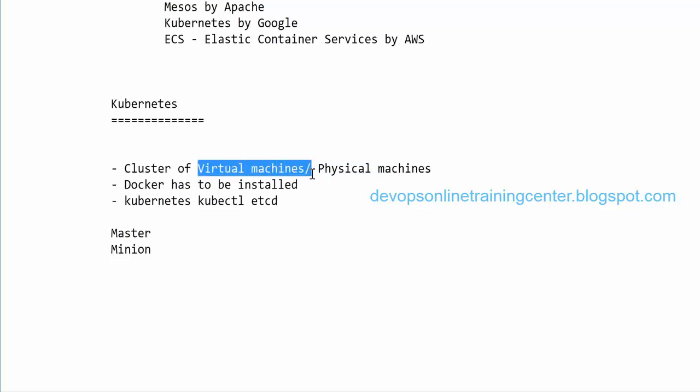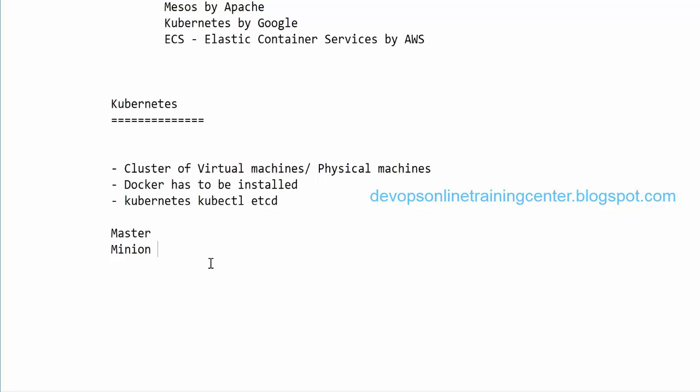So we take 4 or 5 physical machines, and then on top of that install the operating system, on top of that install Docker, then install Kubernetes, then create a cluster out of all these machines, so that we can create containers on all these machines, and we can create a cluster and we can deploy, right? So what is the advantage here?